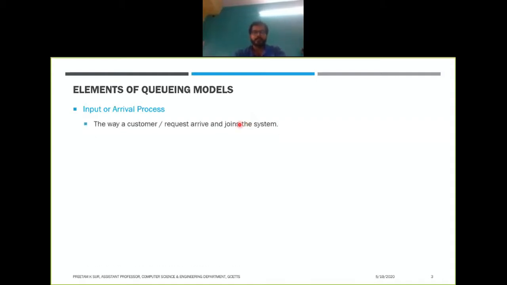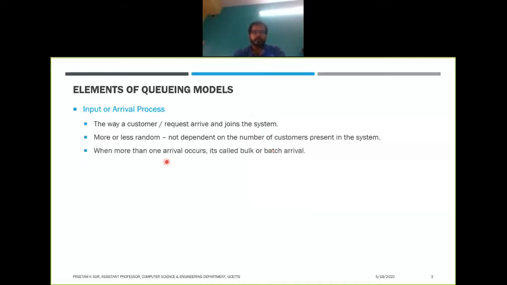The way a customer or request arrives and joins the system is known as the input or arrival process. In most of the queues that you will deal with in your daily life, the arrival process is more or less random. It does not depend on the number of customers present in the system, and we'll see that there are two states of a queue: one is the steady state, another is the transient state. We'll come to it later.